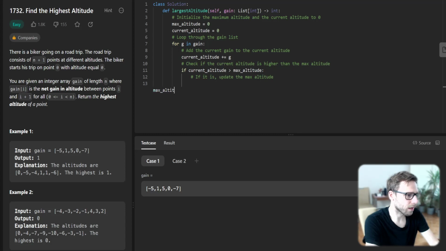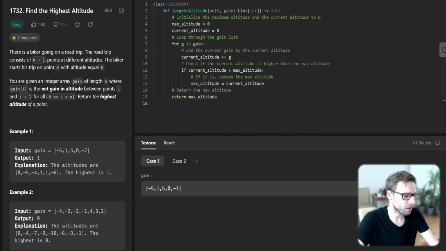So max altitude will be current altitude. And finally, return the max altitude. So return max altitude. So simple yet efficient implementation.